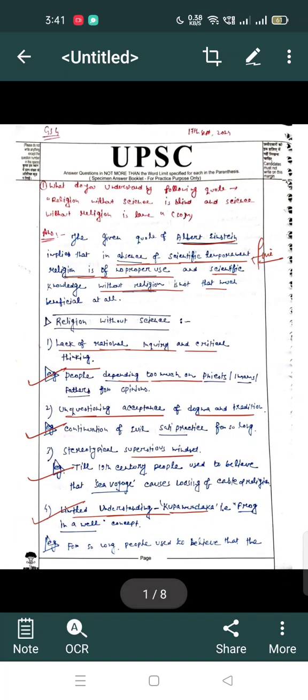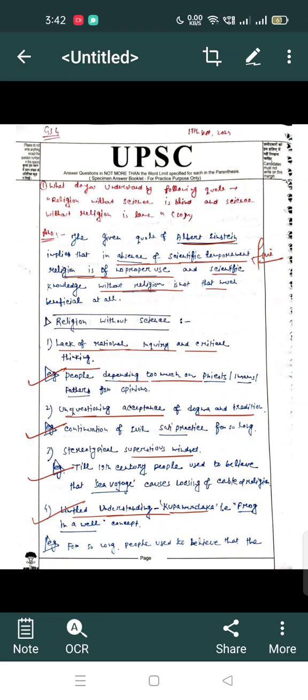So for the introduction part we have to write the meaning of the quotation. Here I have written, the given quote of Albert Einstein implies that in absence of scientific temperament, religion is of no proper use, and scientific knowledge without religion is not that much beneficial at all. Okay, so that is a fair enough introduction. Like whatever is referred to in the quotation we have to write about that in the introduction portion.